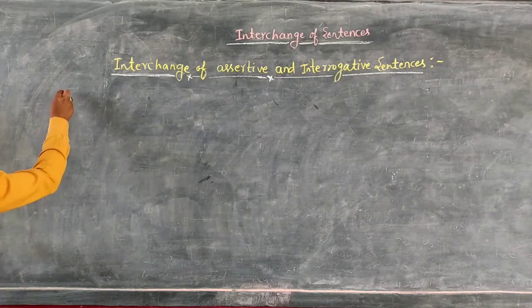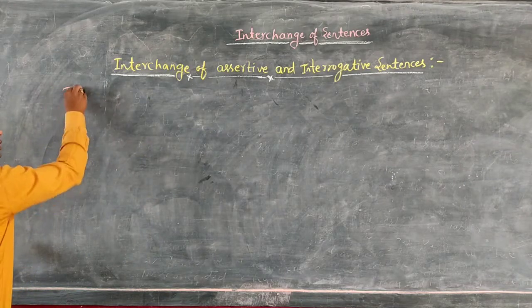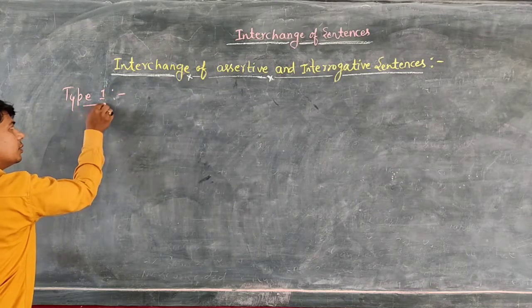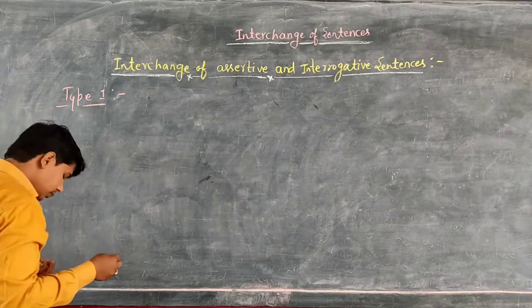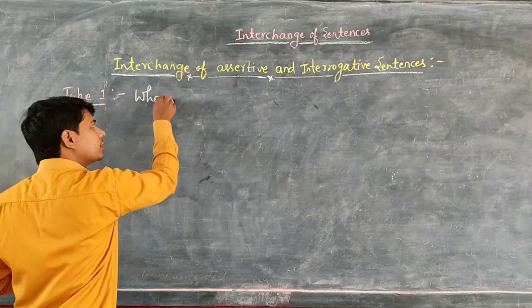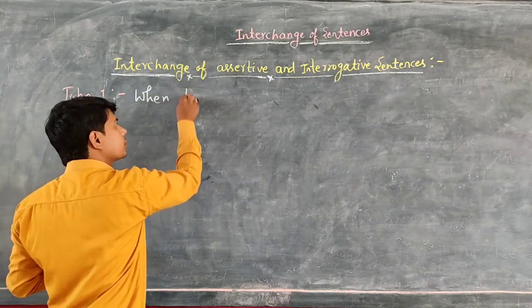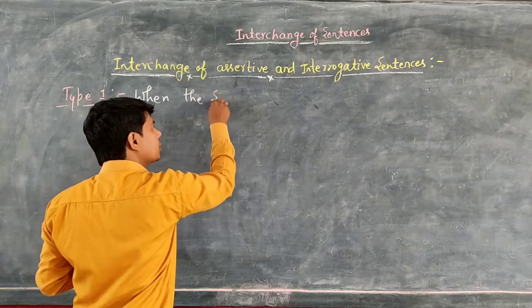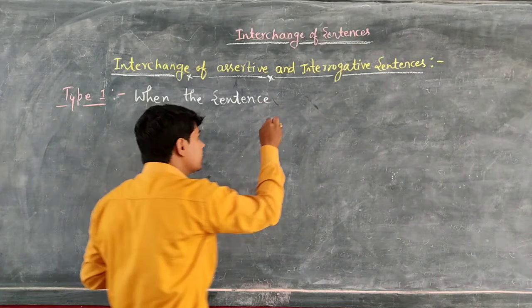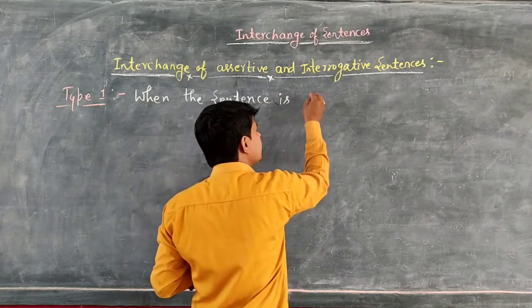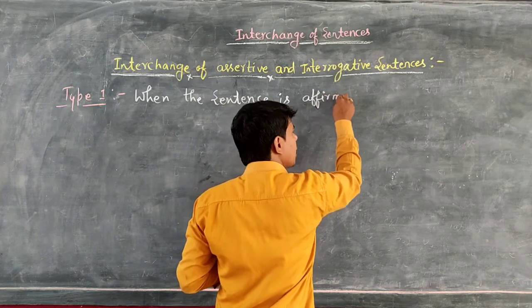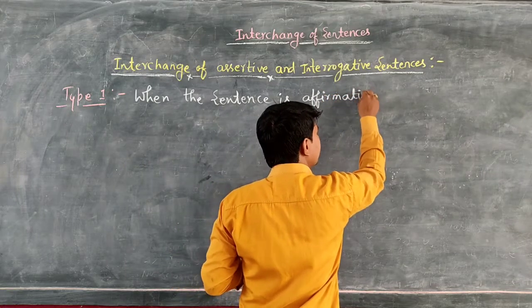is type first. What is type first? When the sentence is affirmative.